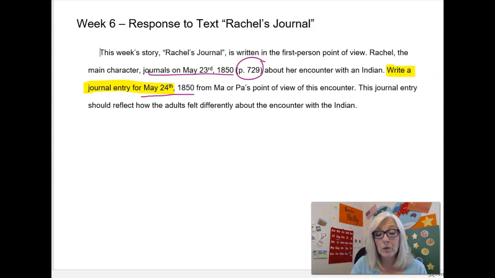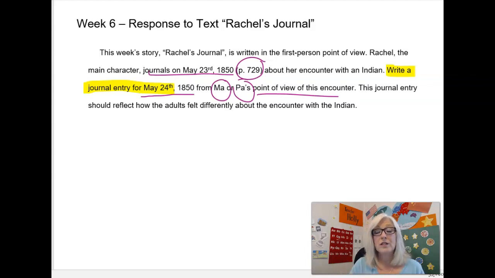Rachel wrote from her point of view. You need to write from Ma or Pa's point of view. So you need to write a journal entry. You need to pretend like you are either Ma or Pa and write about the same encounter.